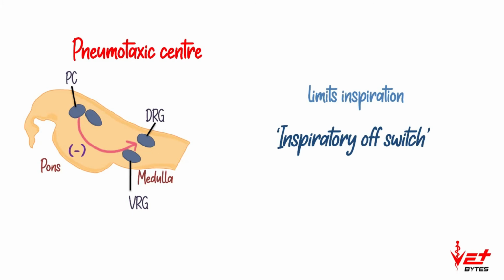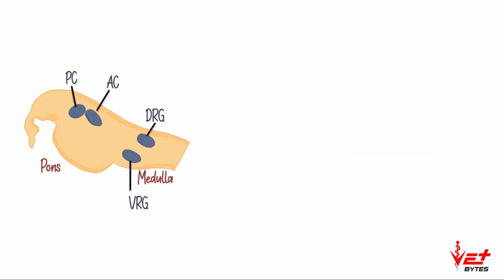DRG maintains the normal rhythmic pattern of respiration. If the respiratory rate has to be increased, pneumotaxic center sends signals to the DRG and the inspiration is limited, so the filling phase of the inspiration is shortened, so the tidal volume is decreased and the respiratory rate is increased.